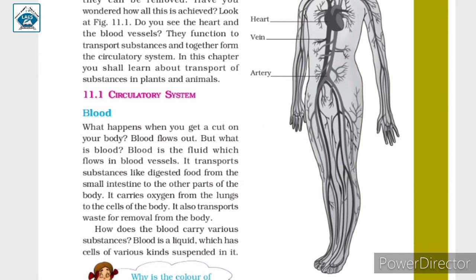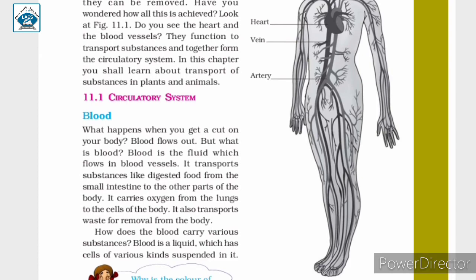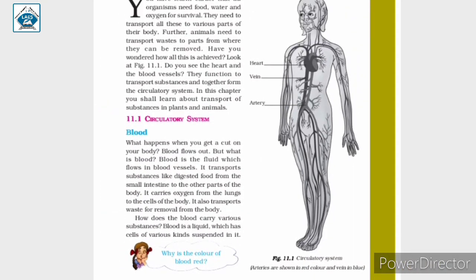In figure 11.1, we can see the circulatory system, and the circulatory system consists of heart and blood vessels. So, the circulatory system is a transport system of the human body which consists of a network that supplies food, water, oxygen and other substances throughout the body.